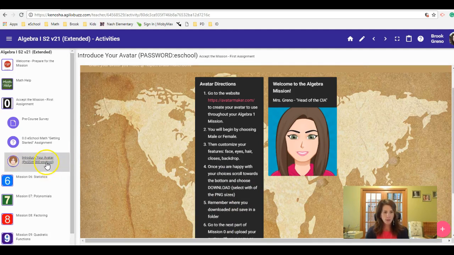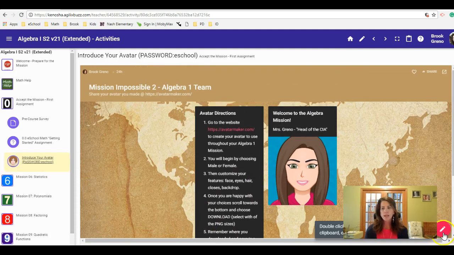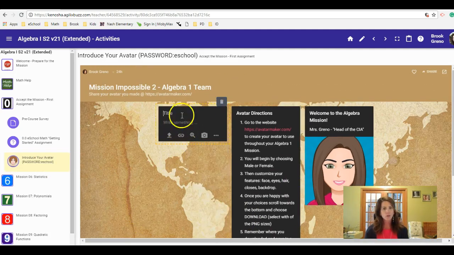When you initially click on it, our Padlet password is just eSchool. Typing that in gives you access to this board, and then you can add your sticky notes and upload your avatar, and you can put your name or whatever name you want to make. If you want your code name for the mission, you can write it there.